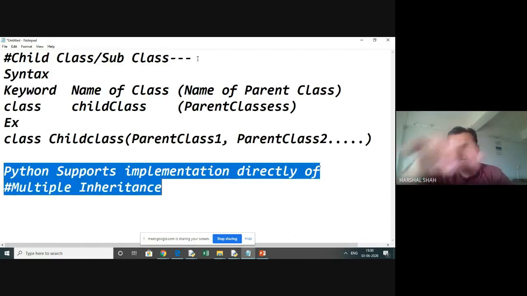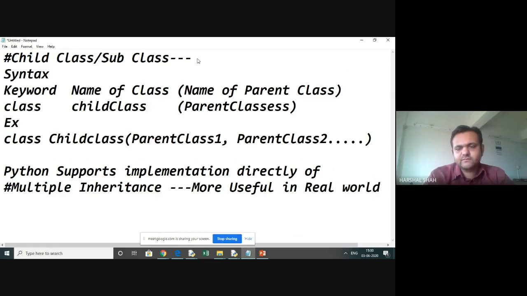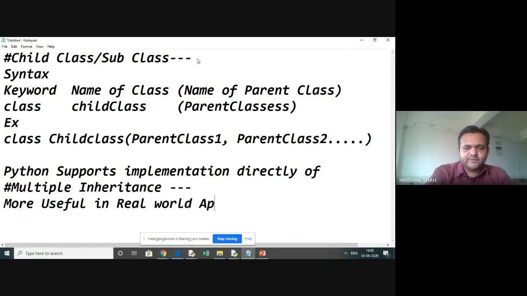This makes multiple inheritance easily implementable, and that's why it has become more useful in real world application development.